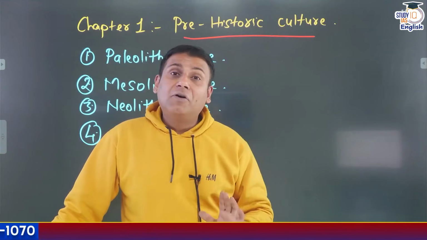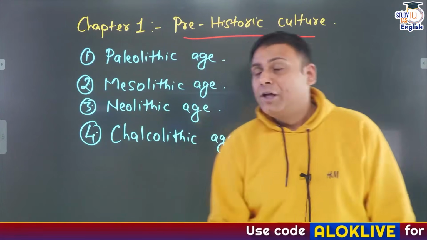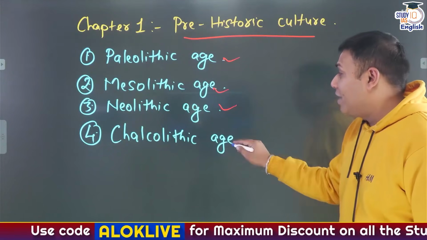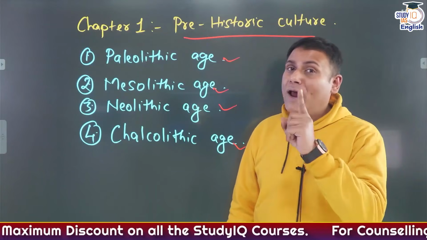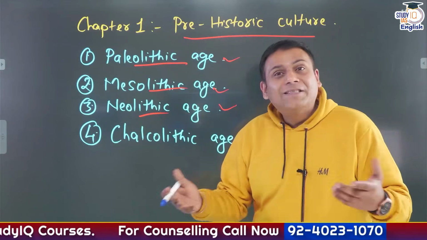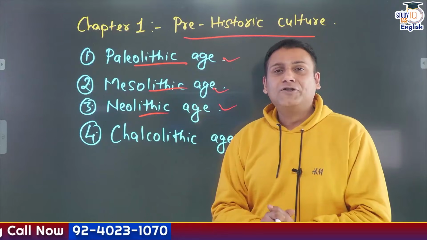Pleistocene age is further divided into four important stages: Paleolithic age, Mesolithic age, Neolithic age, and Chalcolithic age. Here you will observe one word is common, and that is lithic. Lithic basically means stone, hence this age is also referred to as Stone Age.